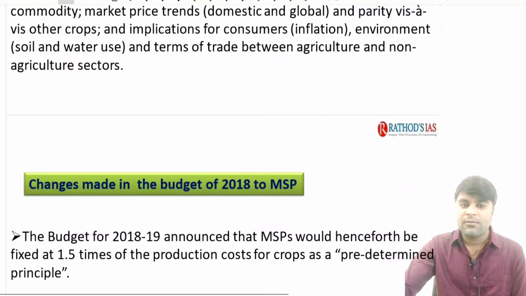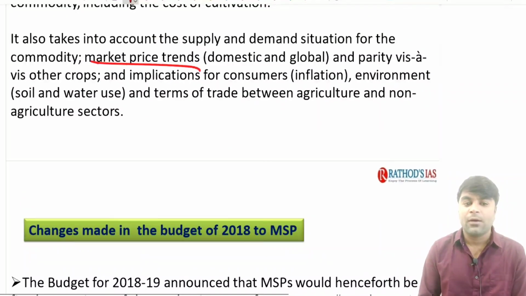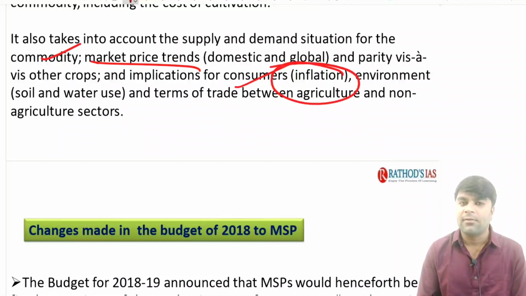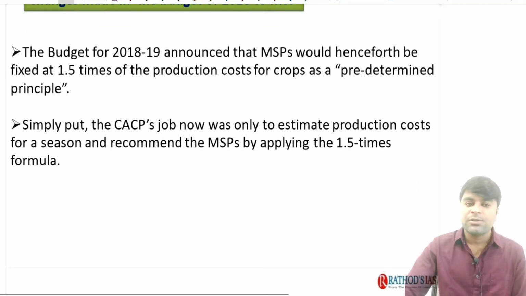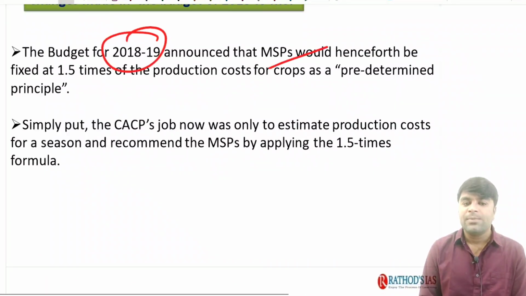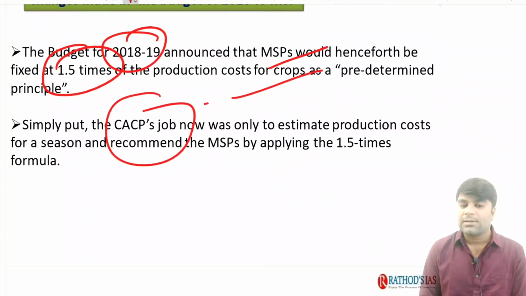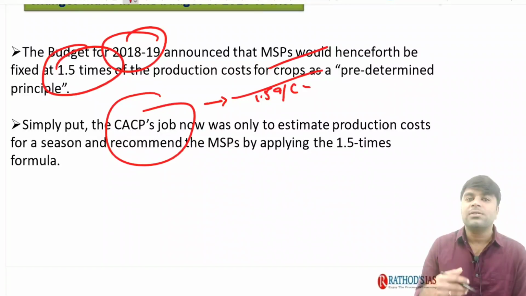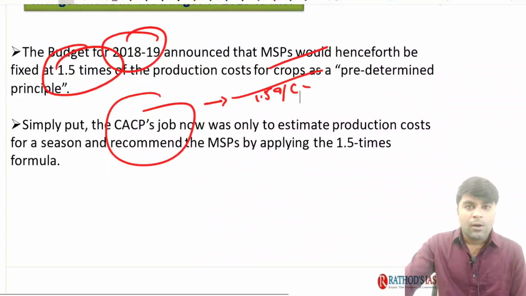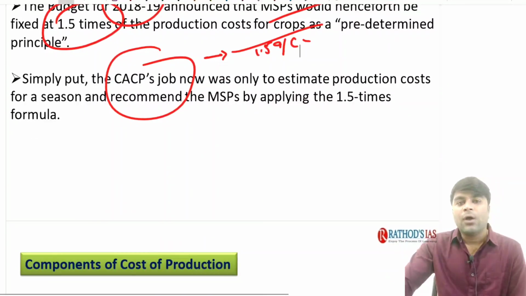Now, it is an old method of calculating the MSP by the CACP, where they look at the market price trends, the commodity situation, international things like inflation, each and everything. But from Budget 2018-19, the MSP is announced at 1.5 times the cost of production. Now, guys, understand, MSP at 1.5 times the cost of production was recommended by the famous Indian agricultural scientist M.S. Swaminathan. And on the recommendation of M.S. Swaminathan, the government of India is announcing 1.5 times the cost of production.